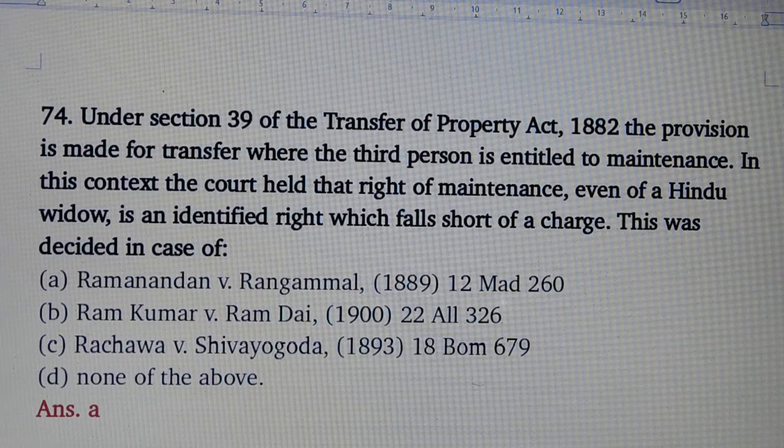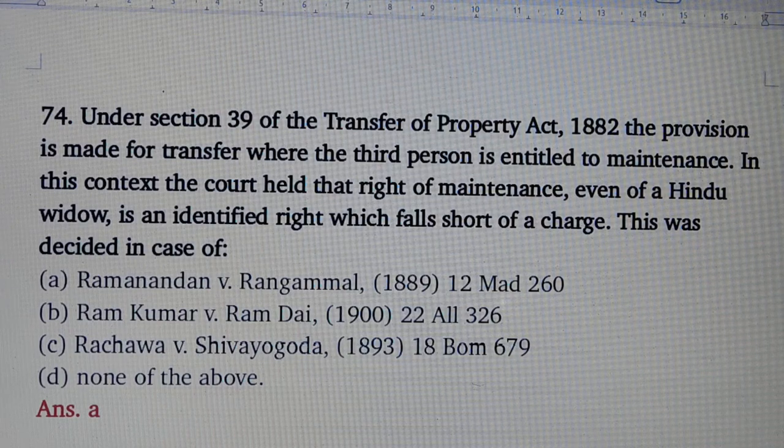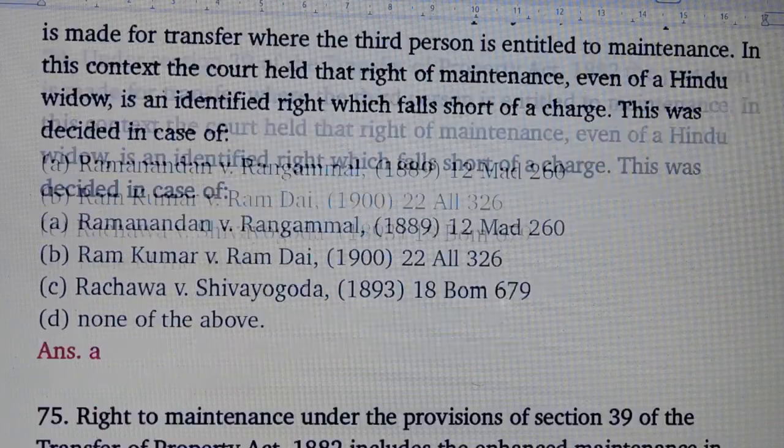In this context, the court held that right of maintenance even of Hindu widow is an identified right which falls short of a charge. This was decided in case of, answer is option number A, Ramanandan versus Rangamal.